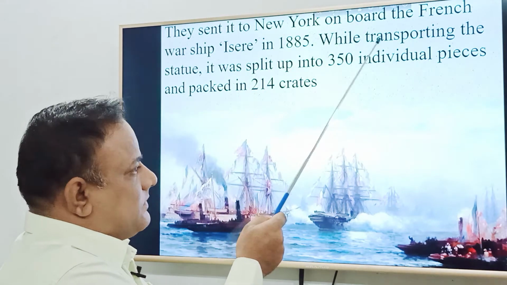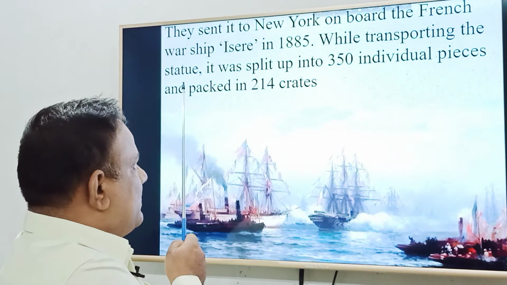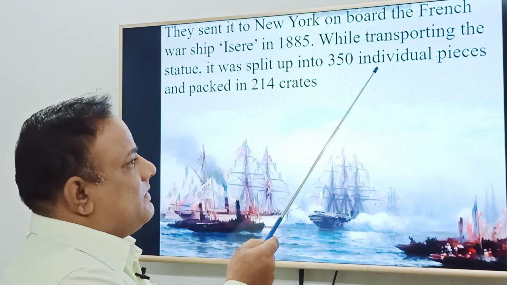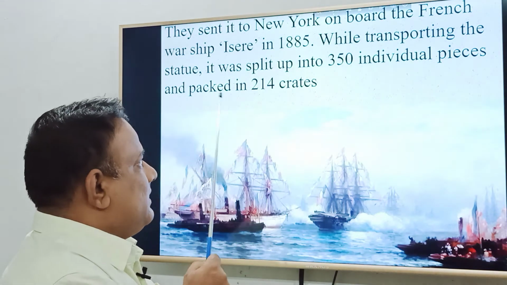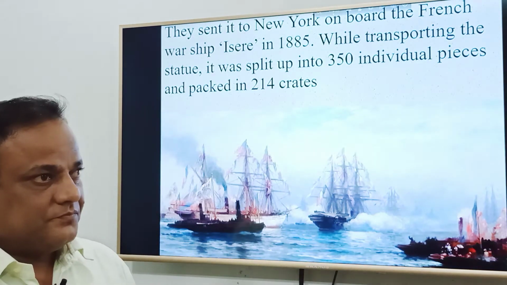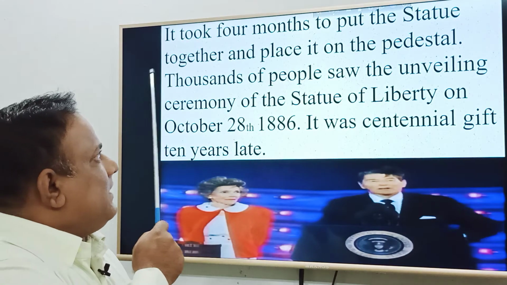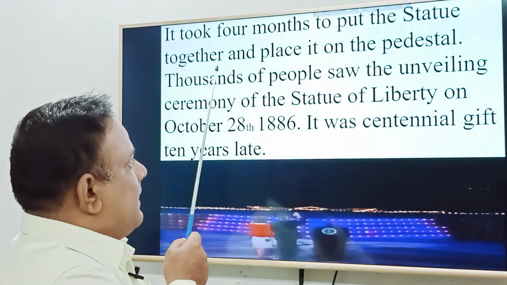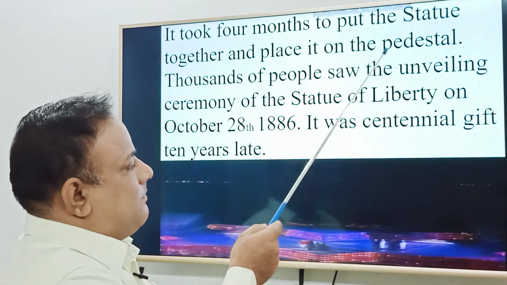While transporting the statue, it was split up into 350 individual pieces and packed in 214 crates. It took 4 months to put the statue together and place it on the pedestal.